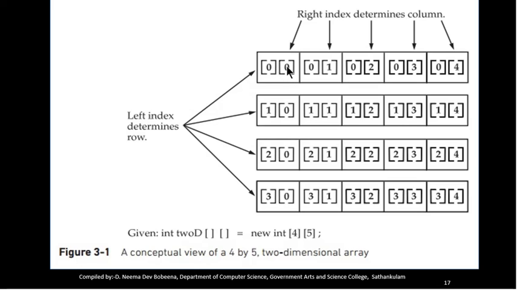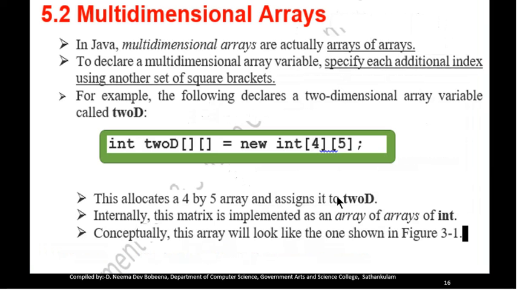The first row is represented by 0, with column values 0, 1, 2, 3, 4. The second row is represented by 1, and column values 0, 1, 2, 3 and 4. The third row, index value is 2, columns 0, 1, 2, 3, 4. And the fourth row, the index value is 3, column values are 0, 1, 2, 3 and 4.